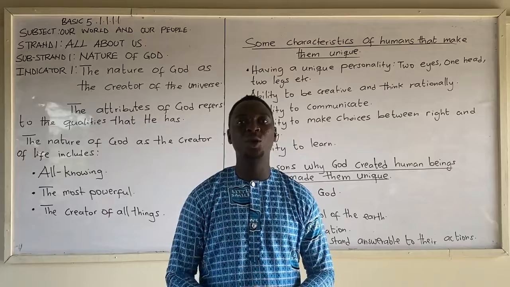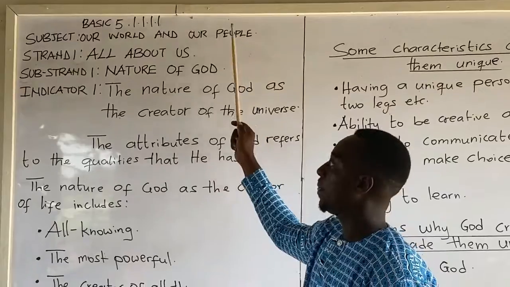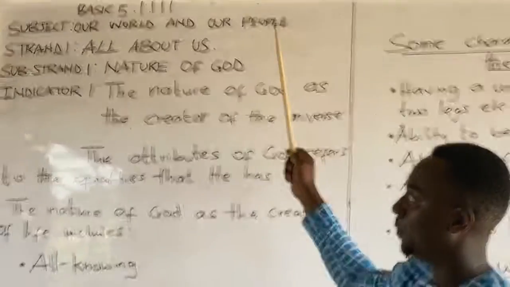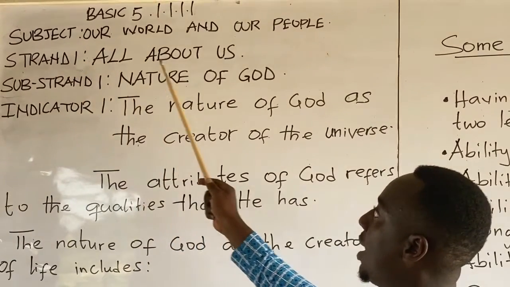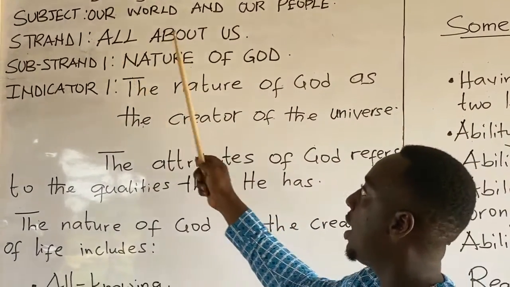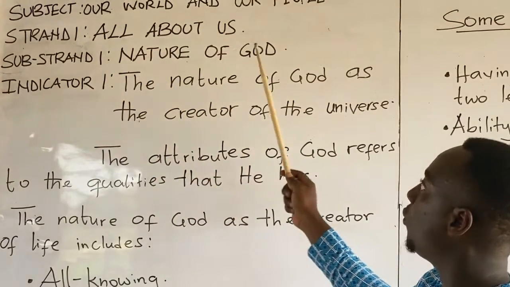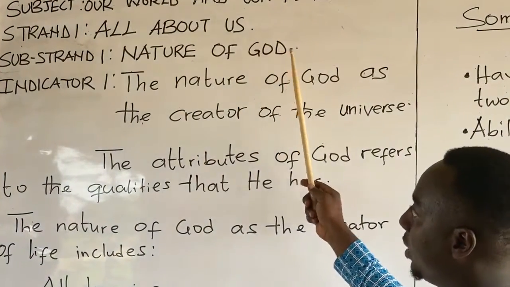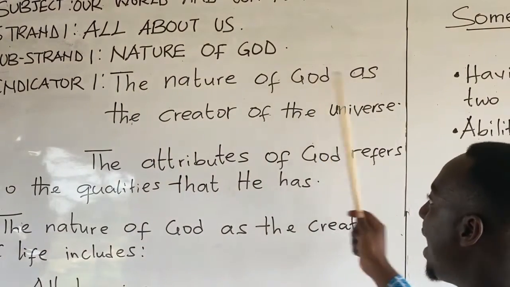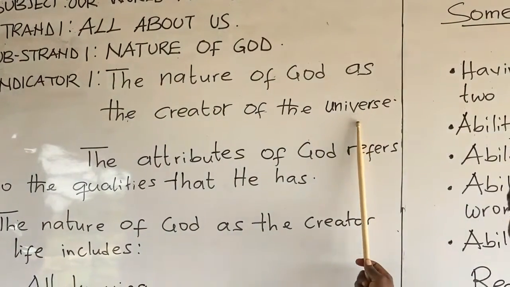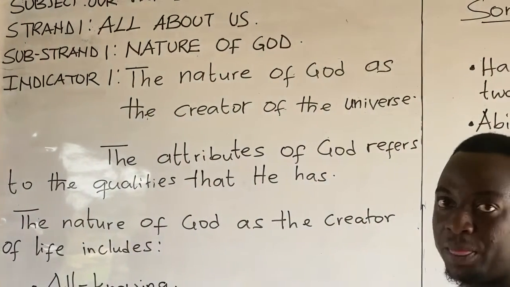Our subject for today is our world and our people, taken from strand 1, all about us. Substrand 1, nature of God. Indicator 1: the nature of God as the creator of the universe.